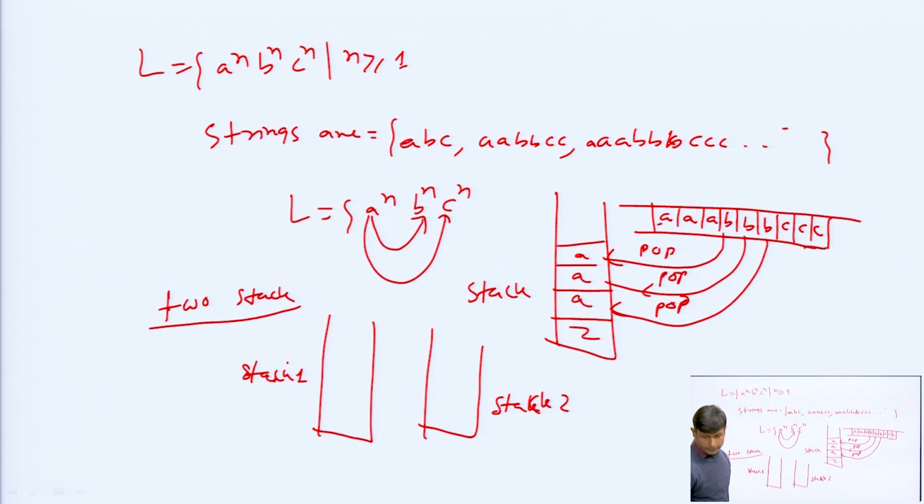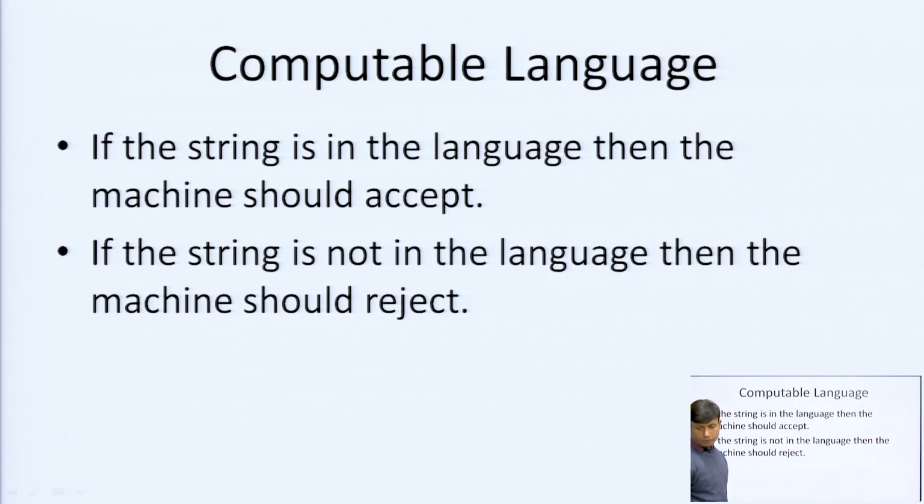Next, see here, the computable language. If the string is in the language, then the machine should accept. What is the computable language? It means with the Turing machine we can have a decidable language and an undecidable language.